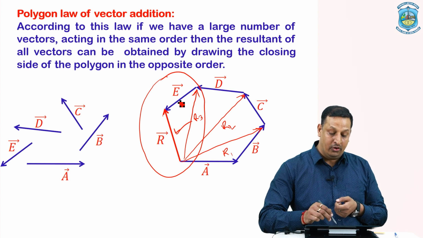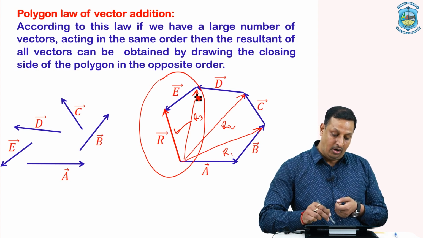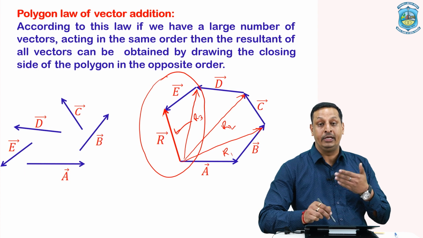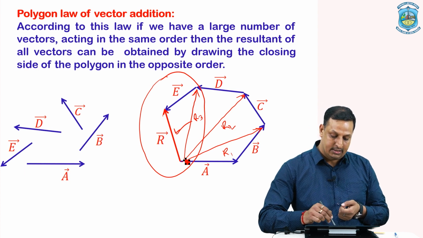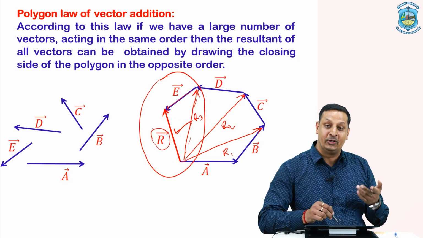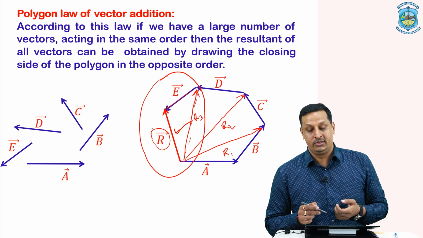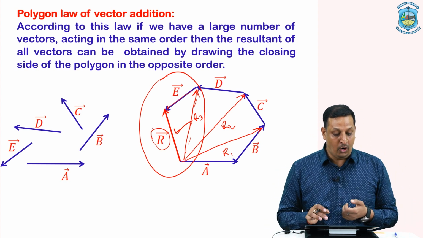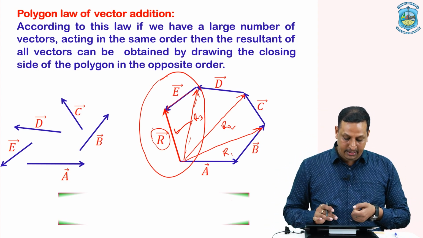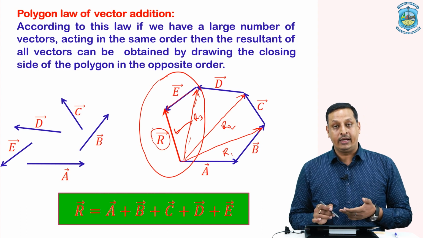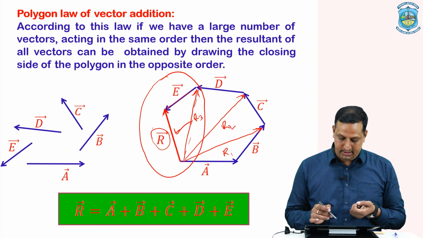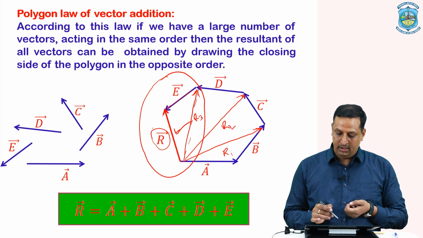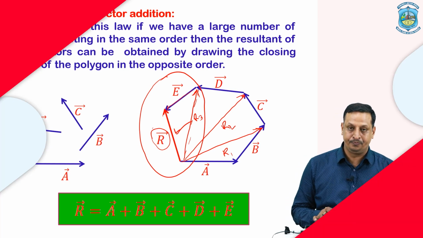These 2 vectors can again be called 2 vectors forming 2 sides of a triangle. This is one side and this is another side, and definitely this vector is drawn in the opposite order, and it can also be called the closing side of the triangle. So this is the polygon law of vector addition, and the net resultant is again the vector sum of all the vectors which are forming the polygon.